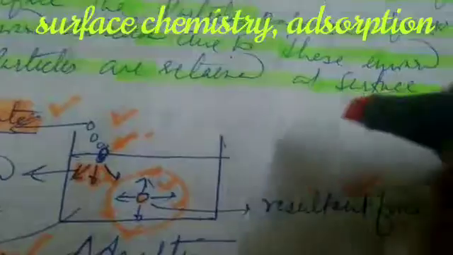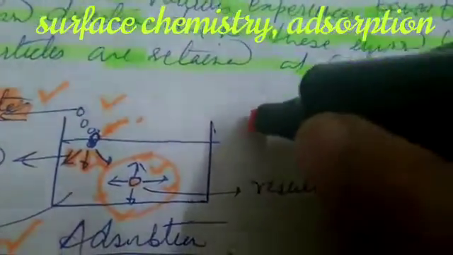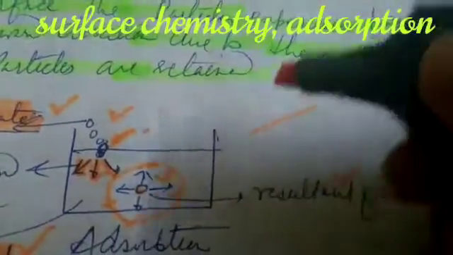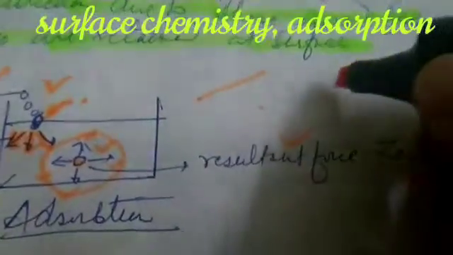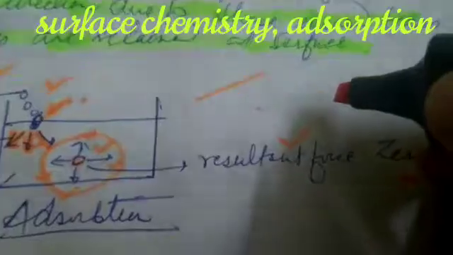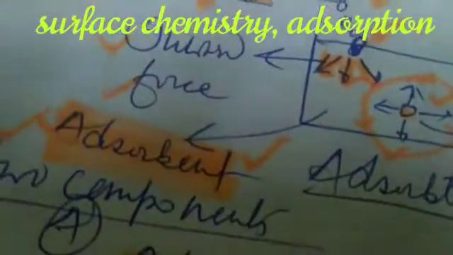You can take an example of pen and paper like this. The ink of this pen, this orange pen, is an example of adsorbate, whereas this paper is acting as adsorbent. The next example can be blackboard or green board and chalk. So chalk powder is an example of adsorbate, whereas green board is an example of adsorbent.